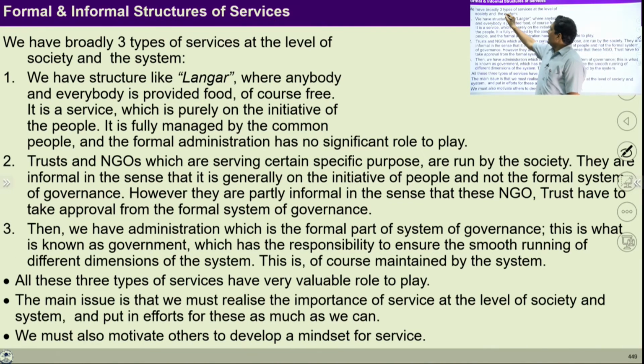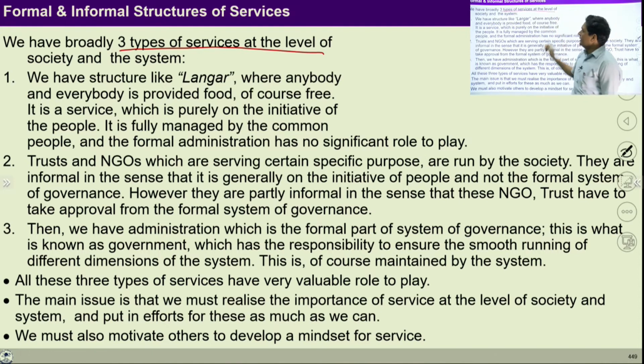So there are three types of services at the level of society and system that you can see easily. For example, we have structures like langar, where anybody and everybody is provided food. So this is the system which is established in our society. This system is basically run with the feeling of service. It provides an opportunity to feed people who are not able to produce food for themselves.